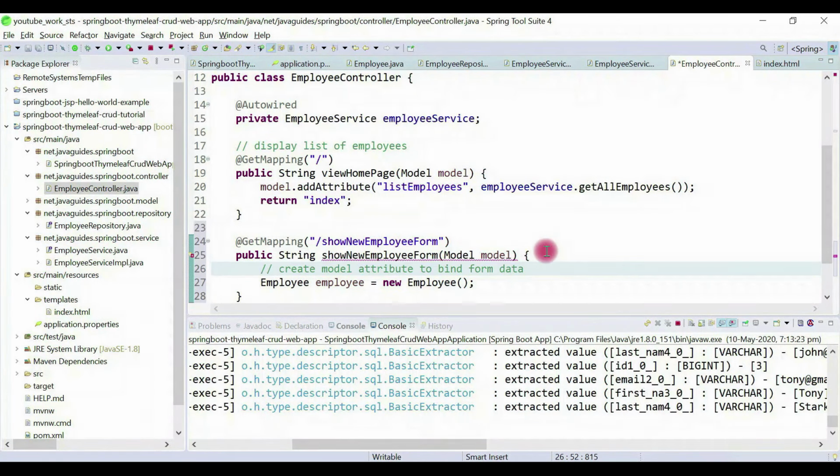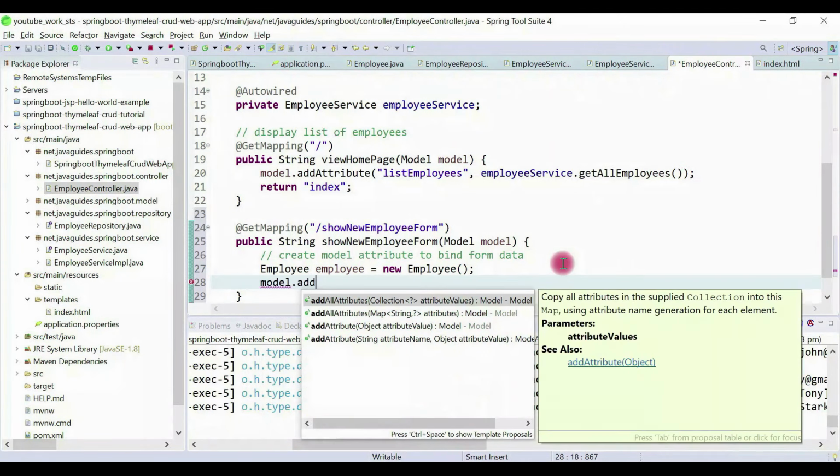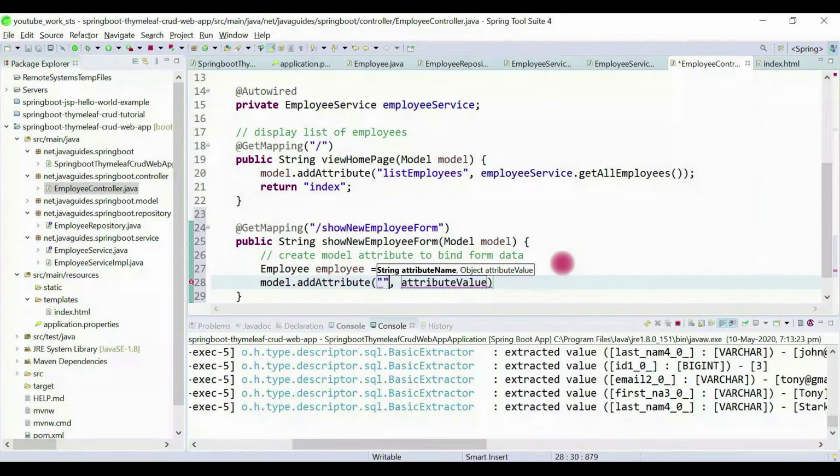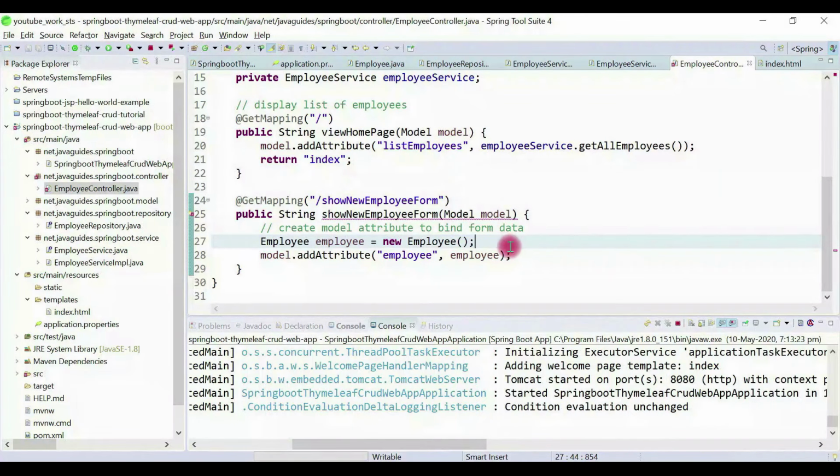Okay, so let me add a comment here. We create a model attribute to bind form data. So here what I will do, I will add an employee here, and then I will just assign employee to employee. So this is the key and this is the value, and we use this model to bind form data that we'll see a bit later.